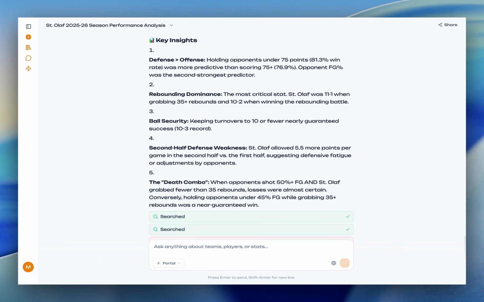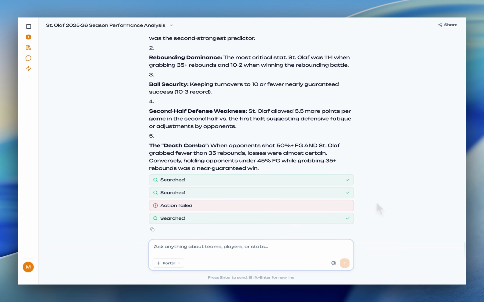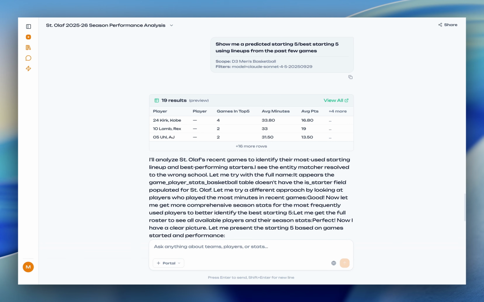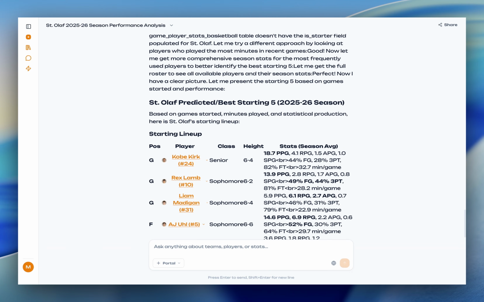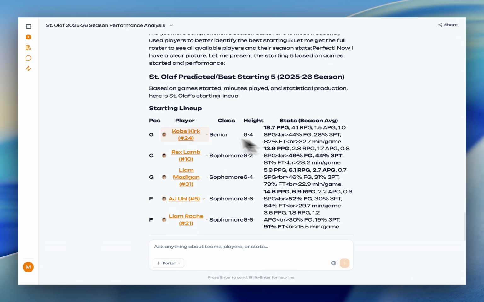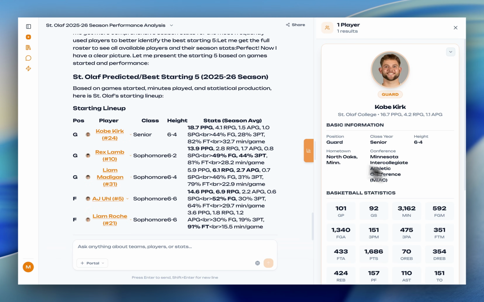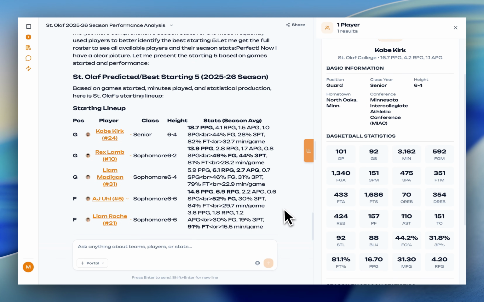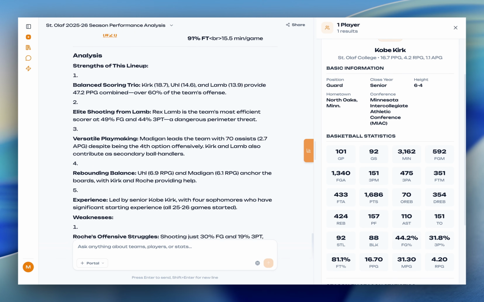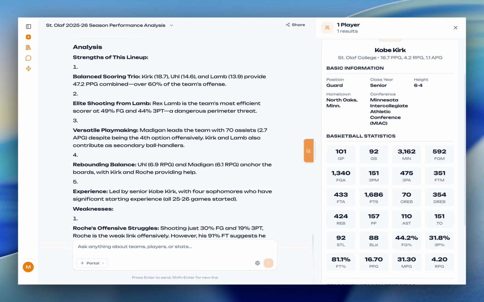And so now that we have all these team statistics and team trends identified, just to show you, you can also ask questions about players. So for example, I'll scroll down and I could just say something as basic as show me a predicted starting five or best starting five using lineups from the past few games. Once this has completed, again, we'll scroll down. We can view the starting lineup that it predicted. We can even click on the players, open them up and view other information about the players, and scroll down further and also analyze some of the strengths and weaknesses of this lineup.